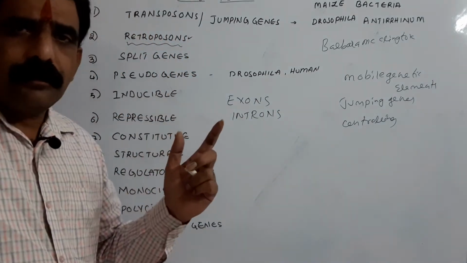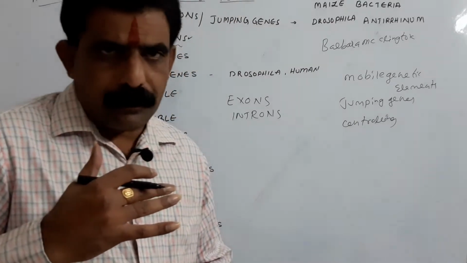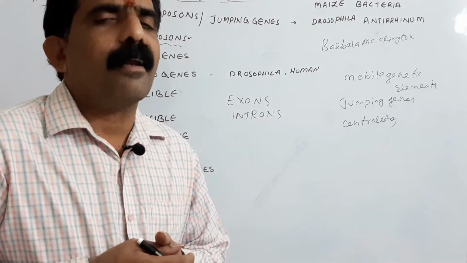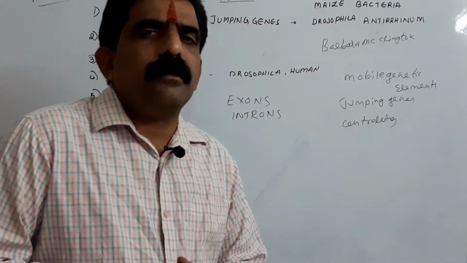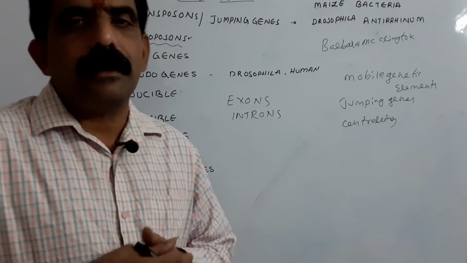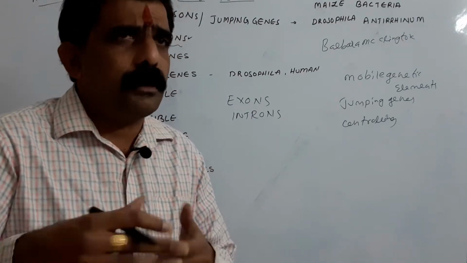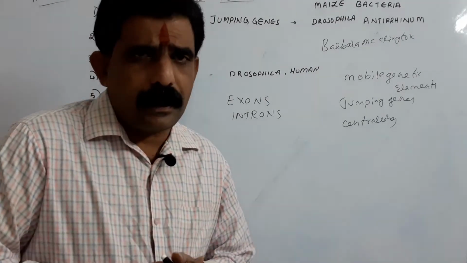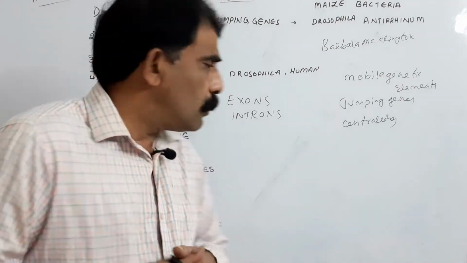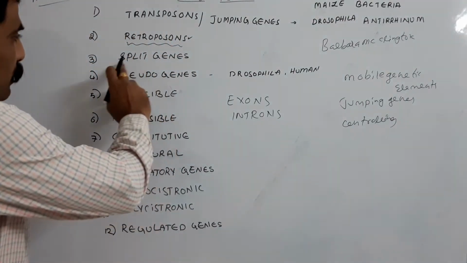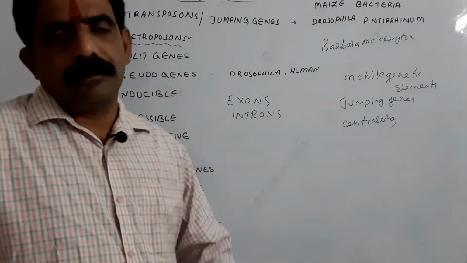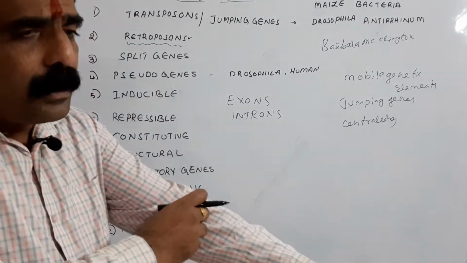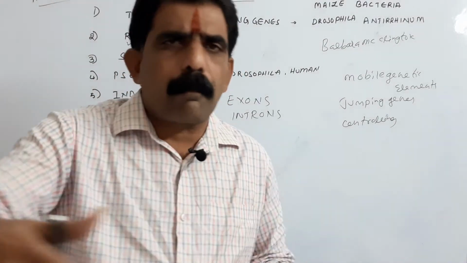In the split genes, the continuity of the exons is interrupted by the presence of introns. So, exon is an informational piece of DNA, whereas the intron is non-informational. Actually, it will not be expressed. Such genes which consist of both the exons and introns are called split genes. Mostly, split genes are present in eukaryotes.